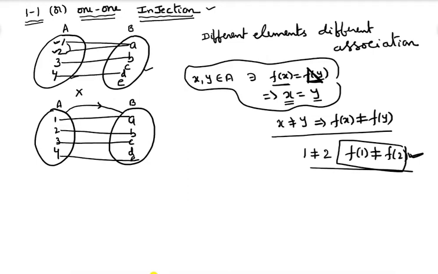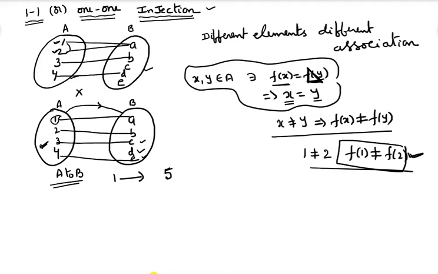Now my question is, from A to B, how many one-one functions are possible? You can observe here, because we are saying that different elements have different associations, the first element 1 has how many options to connect? 5 options are there. 1 may connect with A, B, C, D, or E. 1 has 5 options to connect.